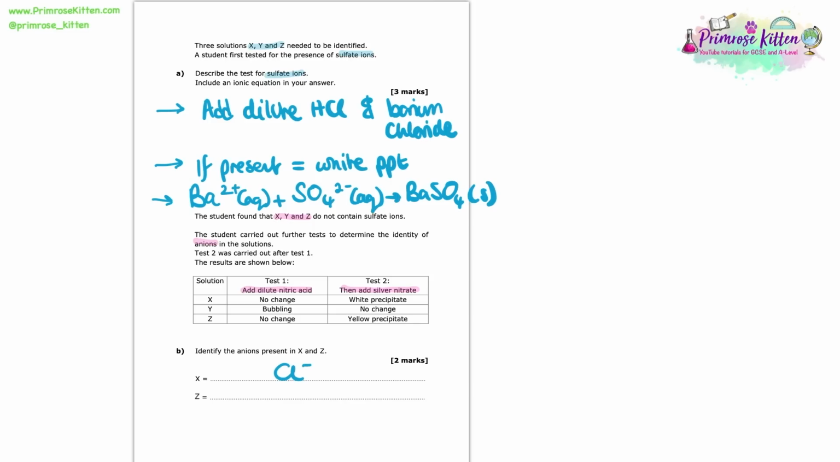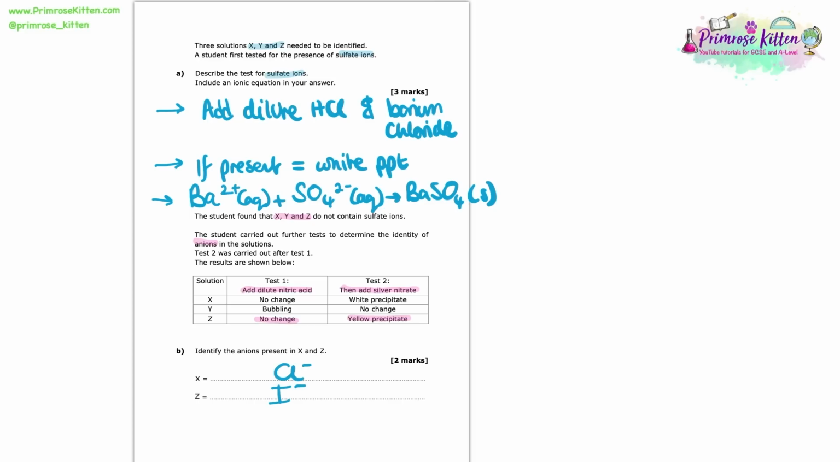So now we've identified X, we need to identify what anion is in Z. So here we can see that there is no change when the acid is added, that there is a yellow precipitate formed when the silver nitrate is added. So we need to know this is an iodide ion.